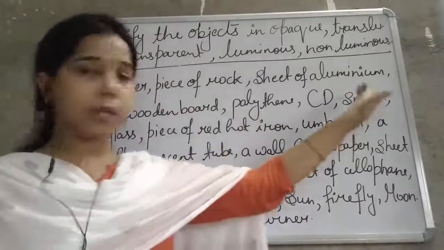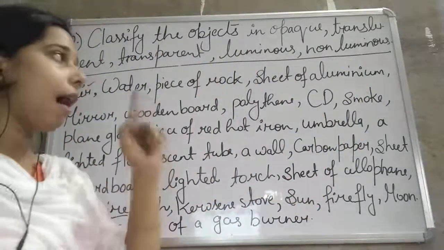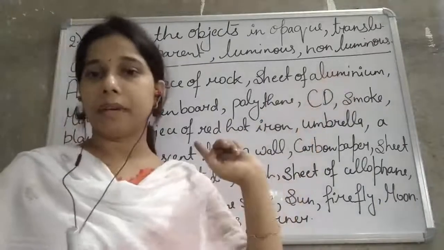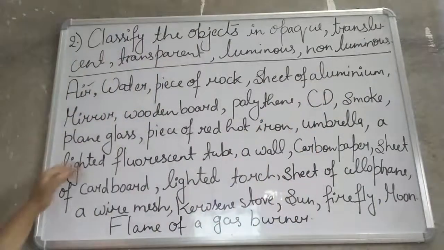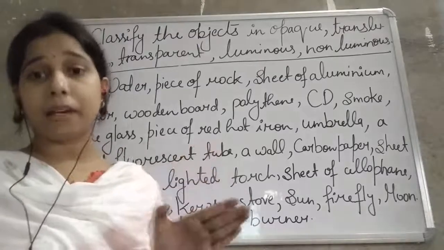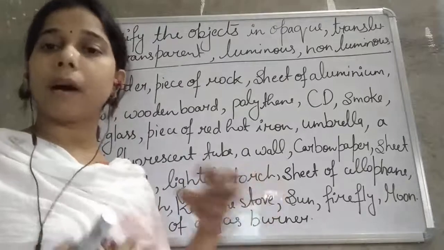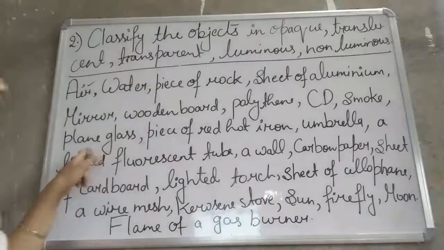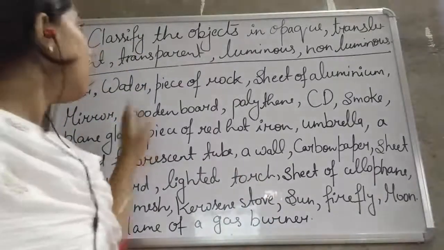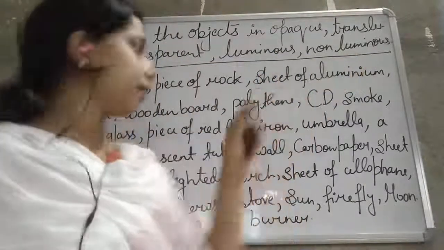So smoke works as translucent, not opaque, but translucent, as well as it is non-luminous. Then plain glass. So plain glass is what? It is transparent. We can see things inside, or the light can pass through plain glass. So plain glass is transparent, but again it is non-luminous.